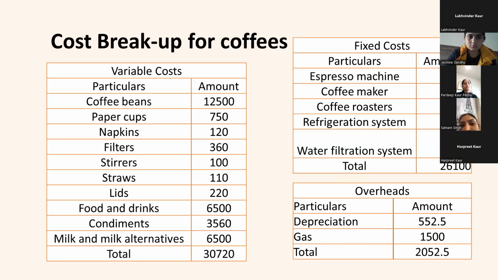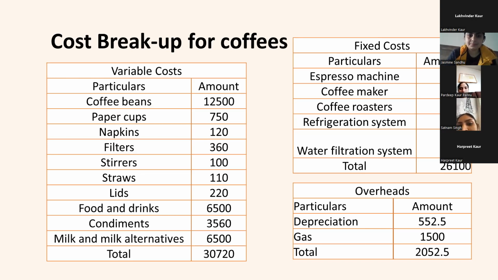Now the cost breakup for coffees. Variable costs, particulars and amount: coffee beans 12,500, paper cups 750, napkins 120, filters 360, straws 110, lids 220, milk and milk alternatives 6,500.